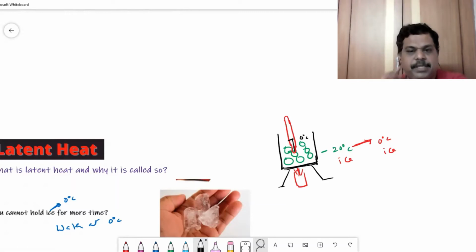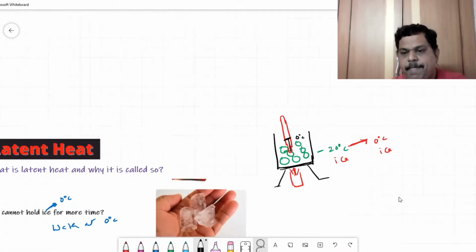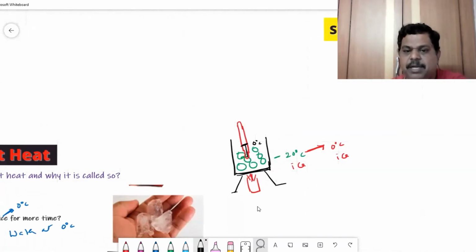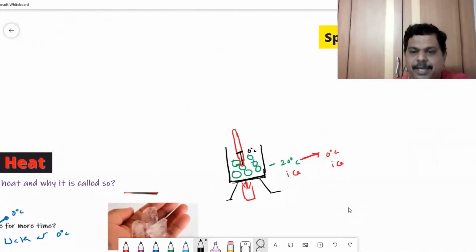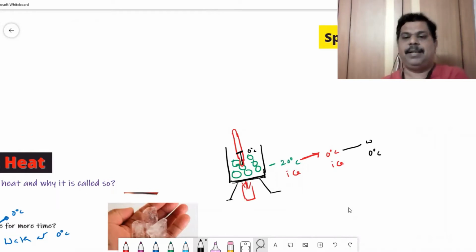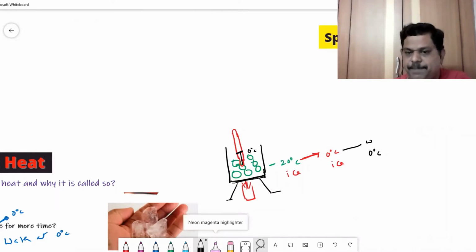Once the temperature reaches 0 degrees centigrade, remember that for some time there is no change of temperature. What is happening to the heat that we are supplying there? That energy we supplied is changing the ice at 0 to water at 0 degrees centigrade. Until all the ice converts to water at 0, there won't be any change of temperature.